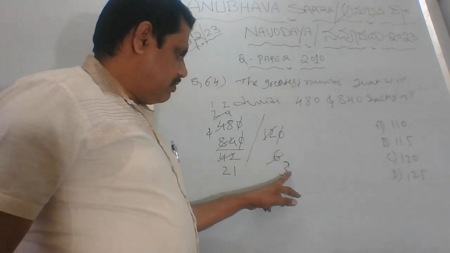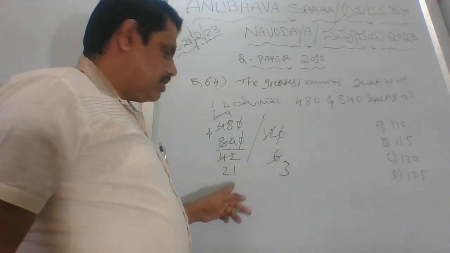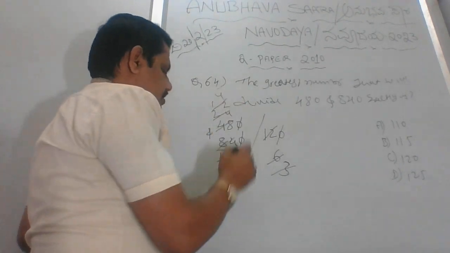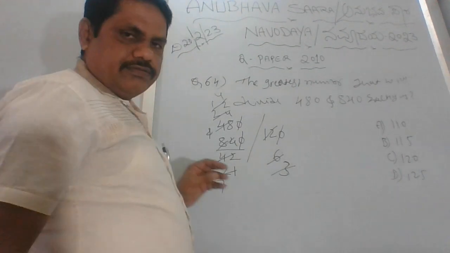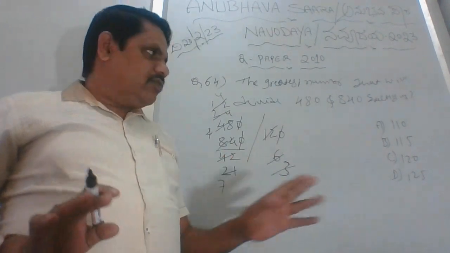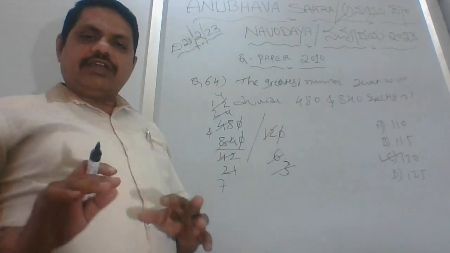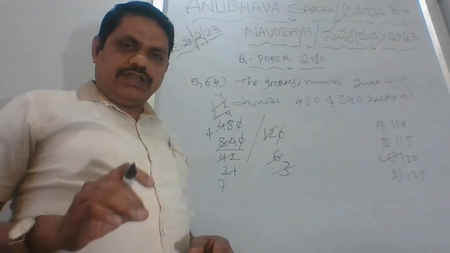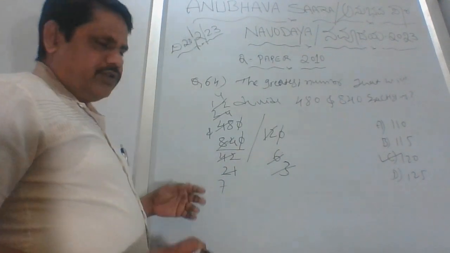Fine. So here we have 3, 12 and 21. Now 3 1s are 3, 3 4s are 12, again 3 1s are 3, 3 7s are 21. So that means it's dividing the entire thing. So the answer will be 120. If you know the table of 12, then it's very easy for you to make it clear, or you can do it faster. I'll do it now individually.